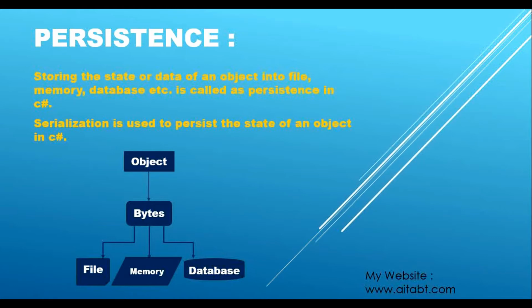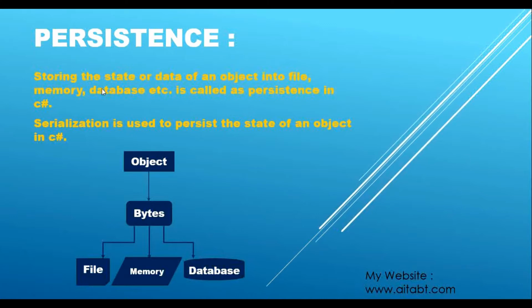But we have used that only to show output to the user, like we have only built a kind of user interface there. Now we will learn how we can store this data somewhere and retrieve that data whenever we require it. That is nothing but a mechanism called persistence. We can save the state of the object across boundaries, across app domains. So how can we do that?